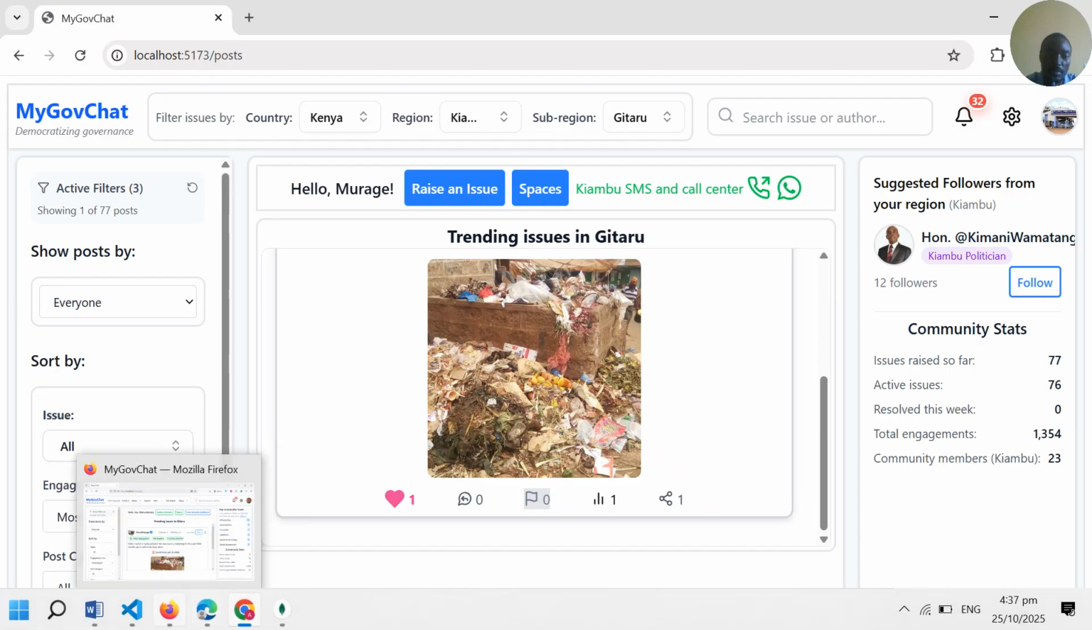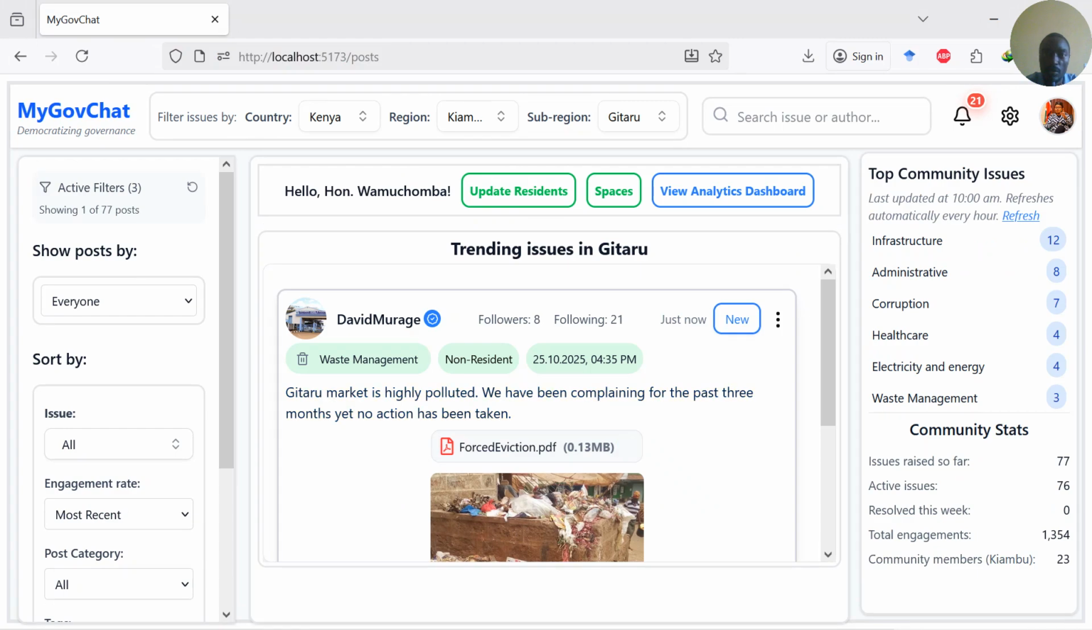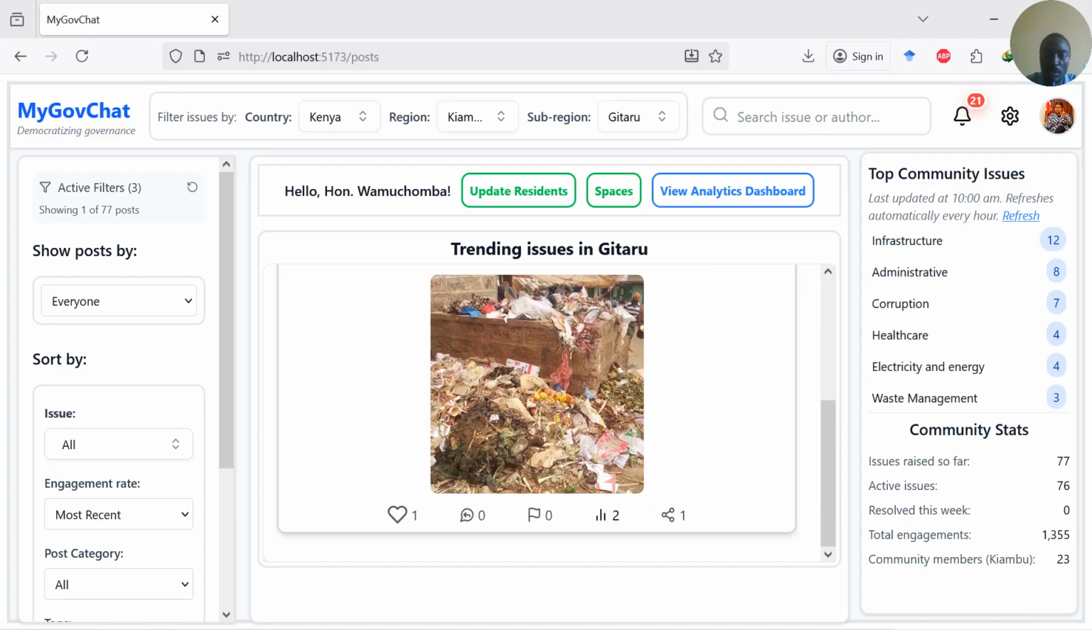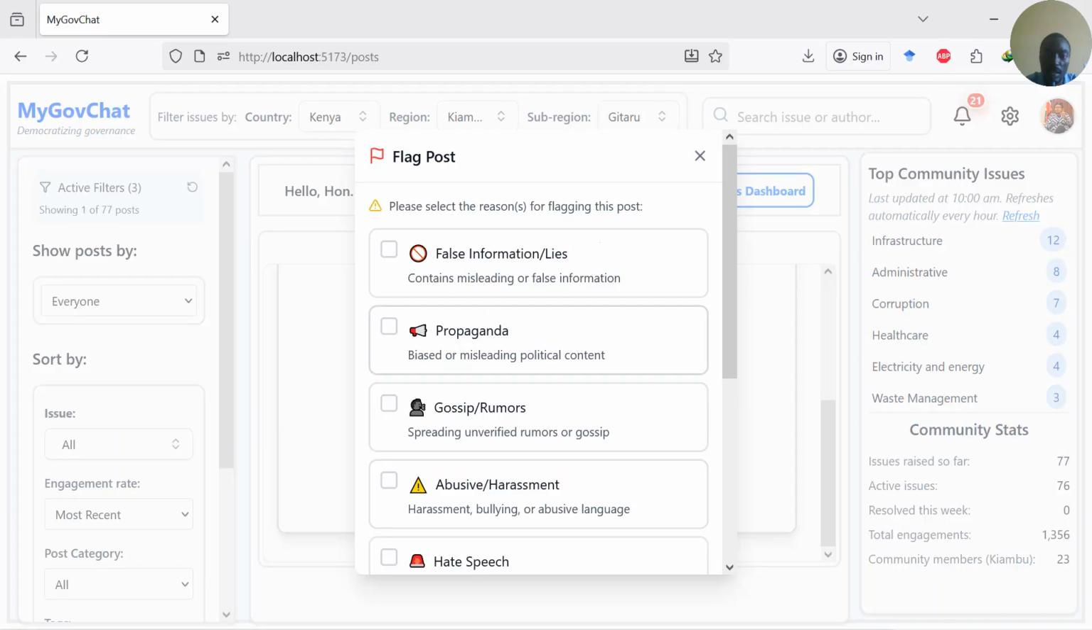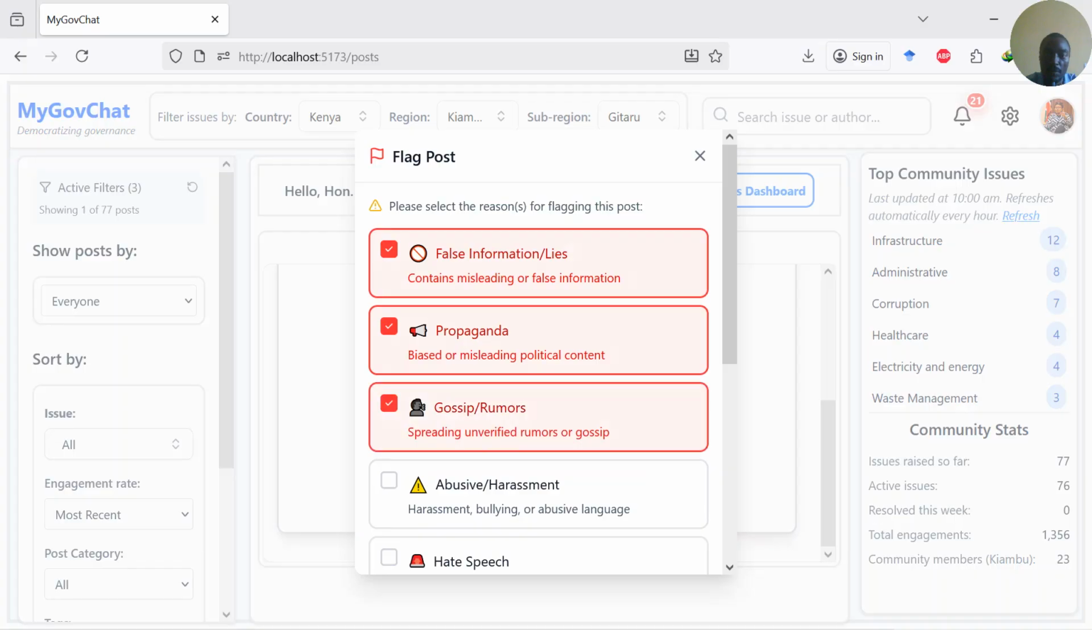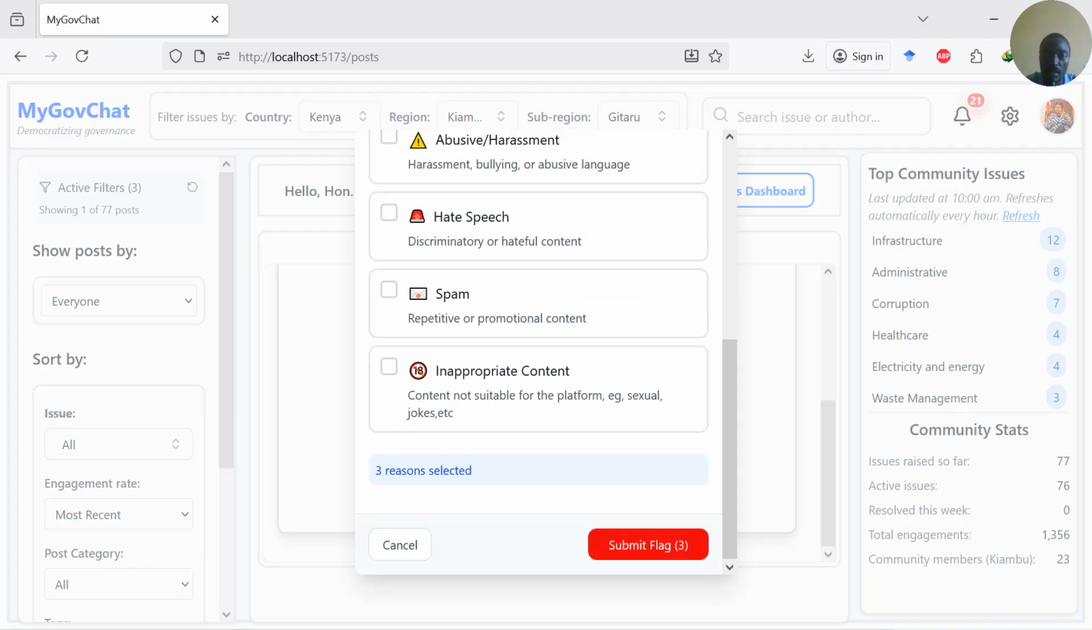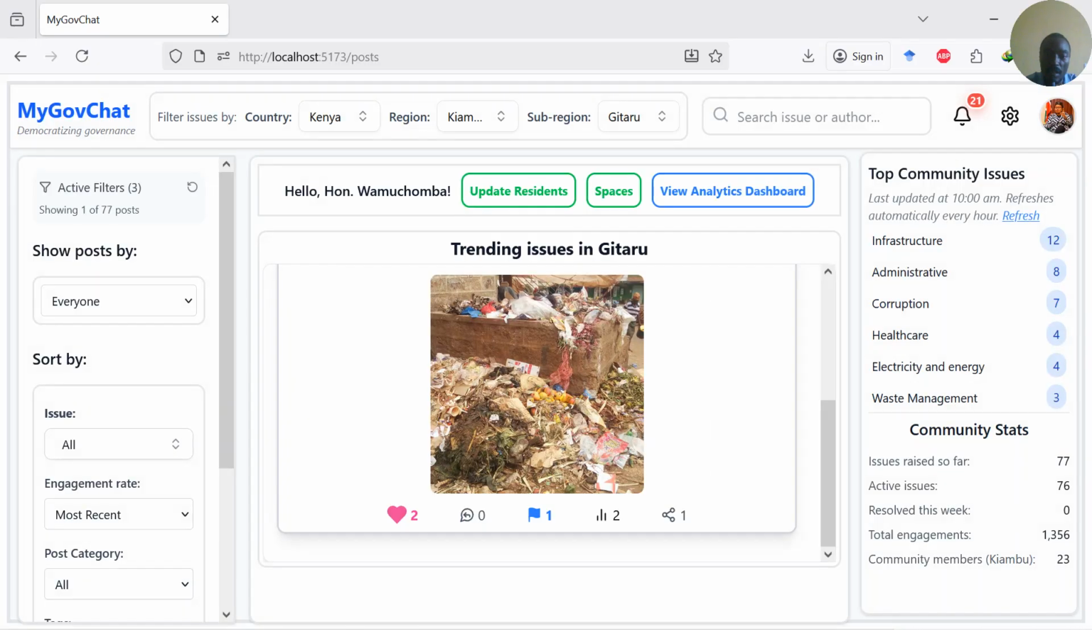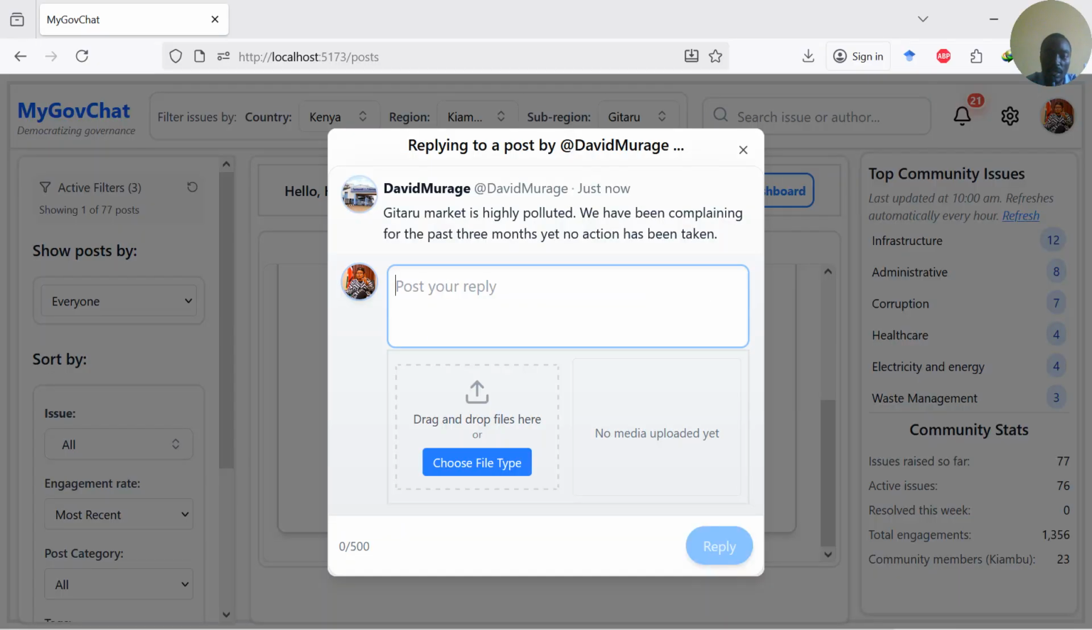This application is supposed to be real time. Now, this is Wamushoba who is logged in here. She should be able to see, yeah, you can see the number of views has incremented to 2. The likes were 1, now it has increased to 2. Then another person can flag the post like that, and then she can reply. So this is the first reply.